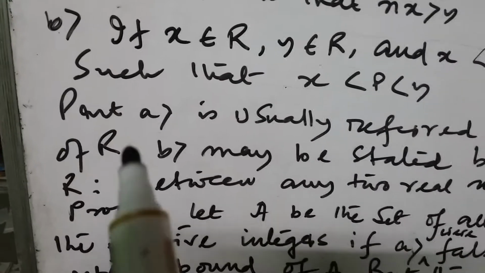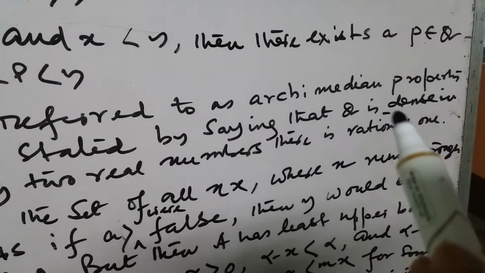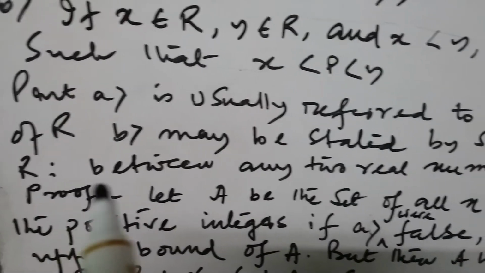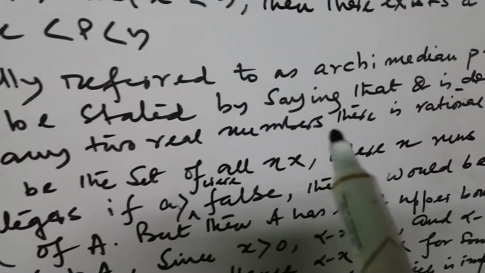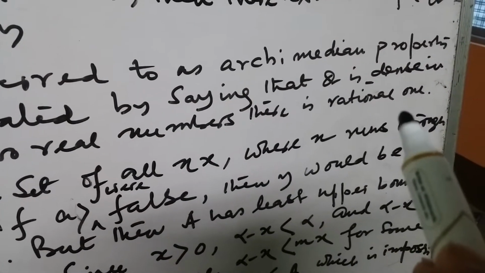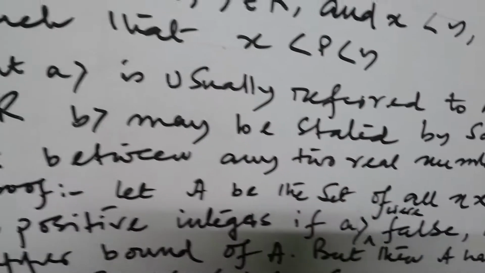Part A is usually referred to as the Archimedean property. And B may be stated by saying that Q is dense in R. Okay? Between any two real numbers there is a rational number.